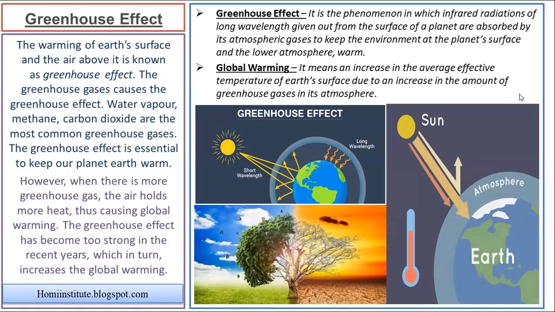So if we need to save our earth, if we need to keep our earth green, if we want to keep our earth in a proper way, then we all need to work together. We all need to fight against the conditions that lead us towards fossil fuel. We need to move away from fossil fuel and move towards renewable sources of energy.